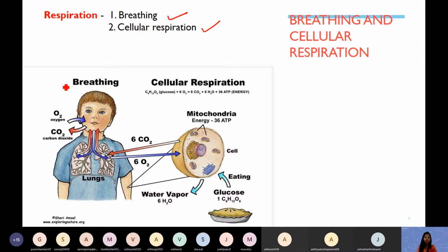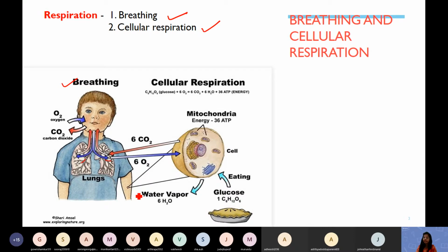So look at this picture. Breathing is the process by which this boy is taking in oxygen rich air that is going to his lungs, and he is giving out carbon dioxide. But from his lungs, the oxygen is going to each and every cell of the body. Look here, in his hand there is a point. There the oxygen has gone into the cells of his hand.